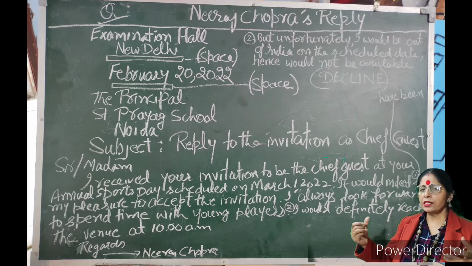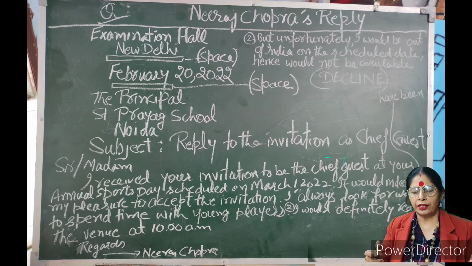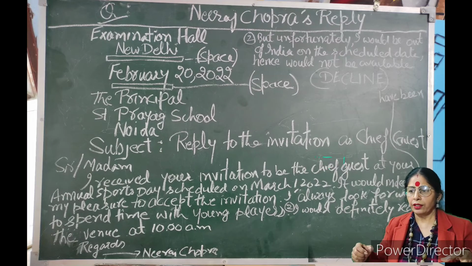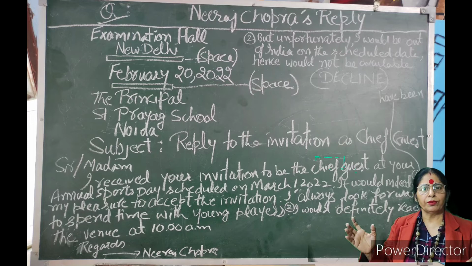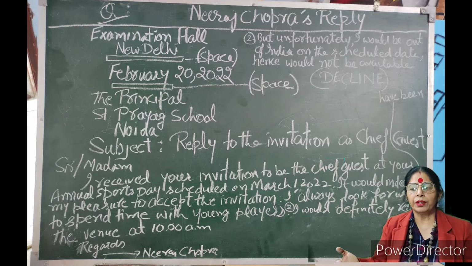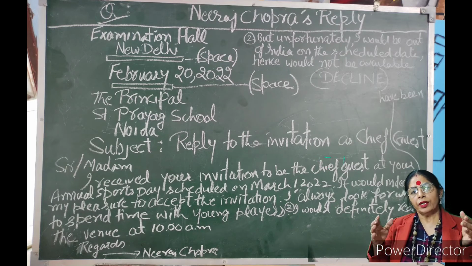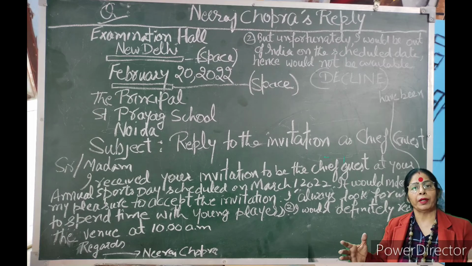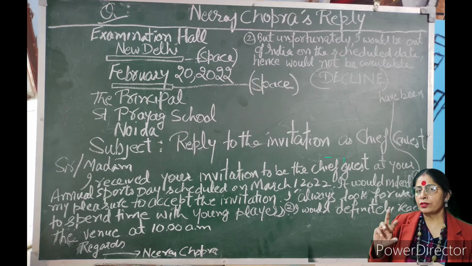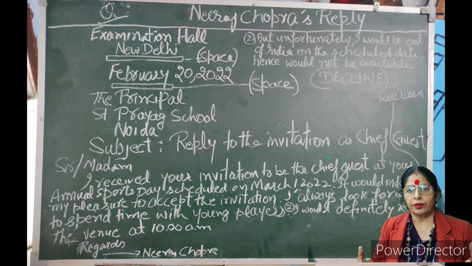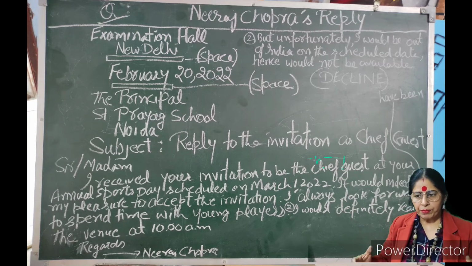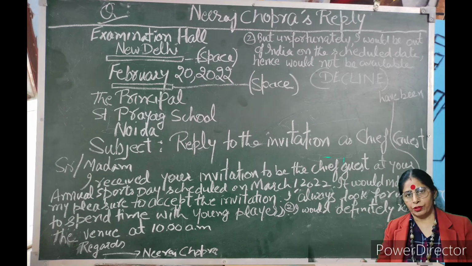Now in the next line you will make a bit of change. In the accepting letter you wrote, I would indeed be, it would indeed be my pleasure. So here also you have to start this way, but you have to write two more words, have been: it would indeed have been my pleasure to accept the invitation, full stop.